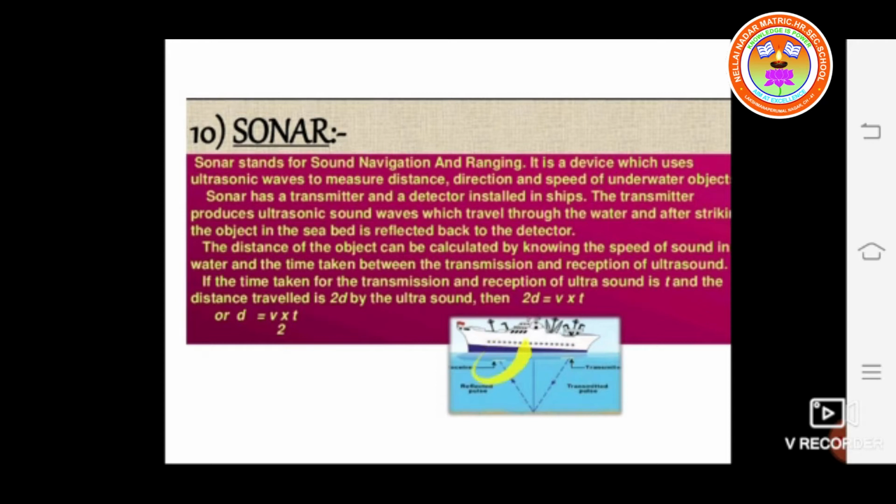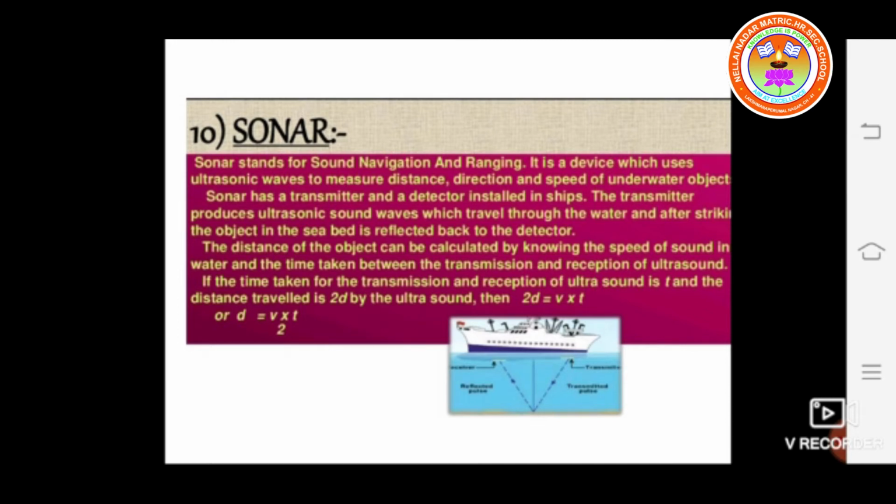Students, the sound wave is produced from the bottom of the ship, travels through the water and strikes the seabed, then it returns back to the receiver. The distance of the object can be calculated by knowing the speed of sound in water and the time taken between transmission and reception of the ultrasound. If the time taken is t, the distance traveled is 2d: from the bottom of the ship to the seabed, then the seabed back to the ship.